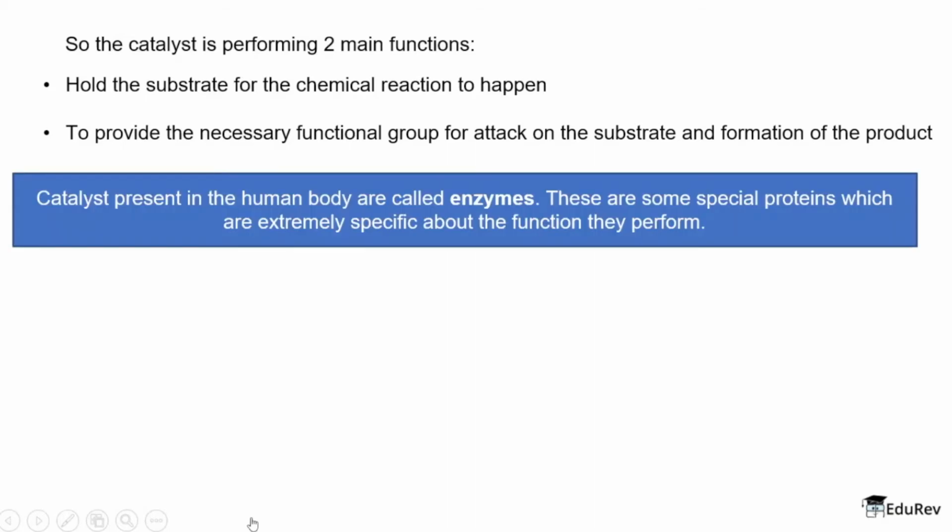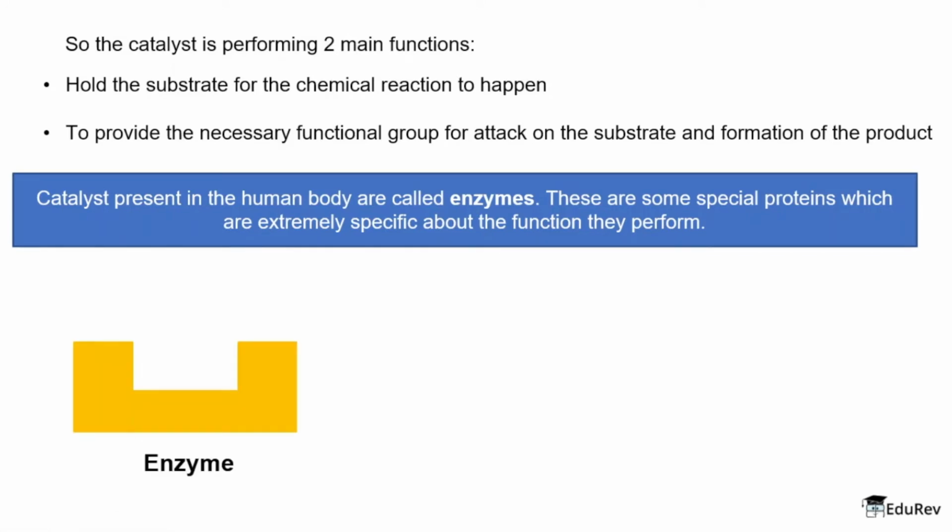So catalysts present in the human body are called enzymes. If they are organic catalysts produced by the human body, they are called enzymes. And there are some special proteins which are extremely specific about the function that they are going to perform. Why they are extremely specific, we will discuss in a while.